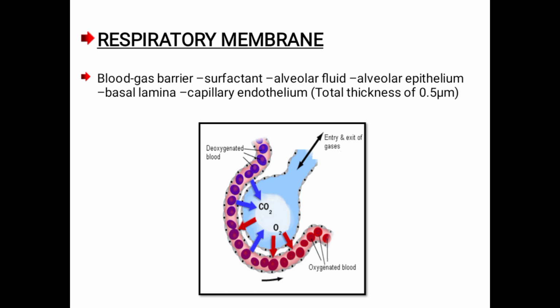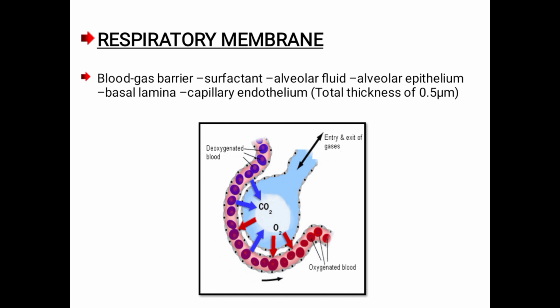So the respiratory membrane is formed between the alveoli and the pulmonary vessels. In the lungs, the blood vessels present are the pulmonary vessels, and this blood circulation is called pulmonary circulation.